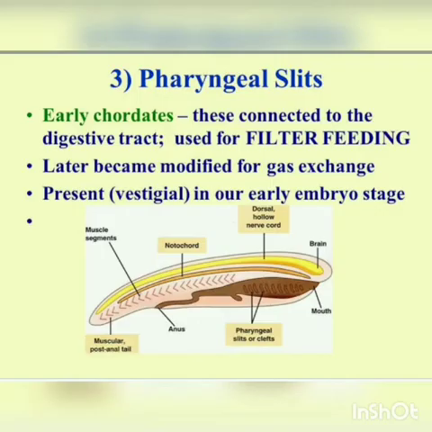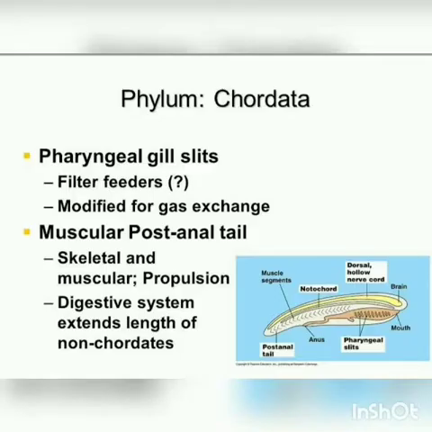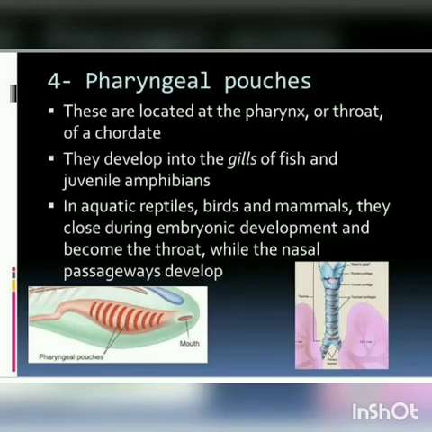The third one is the pharyngeal gill slits. Pharyngeal gill slits are present in all chordates at some stage of their life cycle. It is a series of gill slits or clefts that perforate the wall of the pharynx. So these gills are present in the pharynx. The pharynx is a part of our alimentary canal and appears during the development of every chordate.